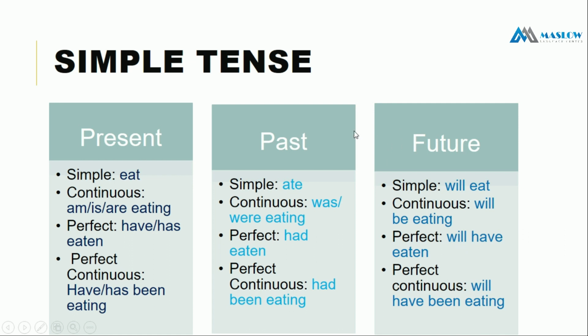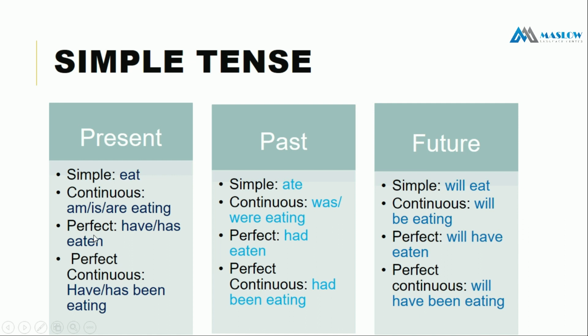So এখানে হচ্ছে আমরা যদি খেয়াল করে দেখি simple present এ main verb, then past এ গিয়ে সেটার past form হয়ে যায় ate and future এ will add করে main verbটাই থাকে. Present continuous এ আমরা দেখি যে am, is, are add করতে হয়, then হচ্ছে verb এর সাথে ing. Past continuous এ দেখা যায় was, were use করতে হয় এবং verb এর সাথে ing, এবং future continuous এ will be add করতে হয় এবং verb এর সাথে ing. So the common thing in continuous is verb এর সাথে ing করতে হয়, সেটা present, past, future তিন ক্ষেত্রে.